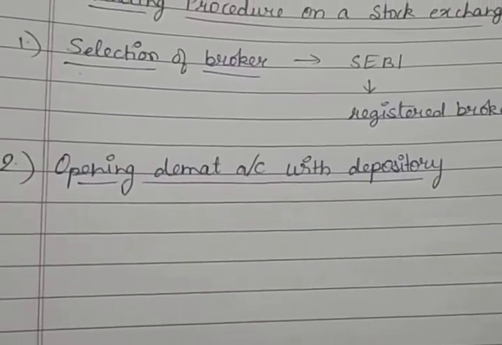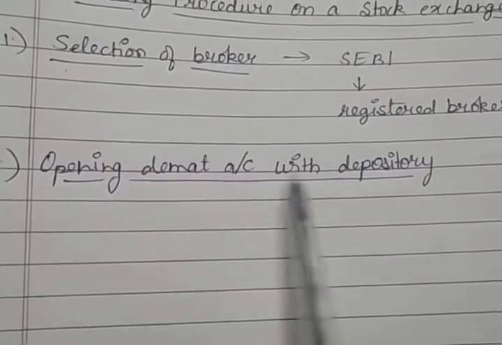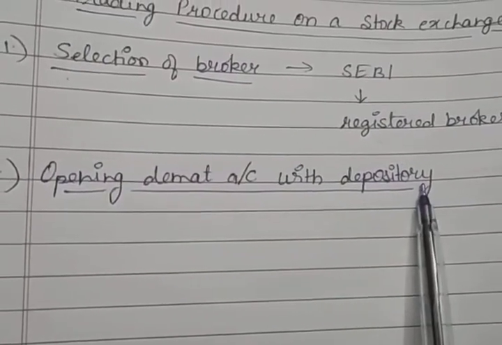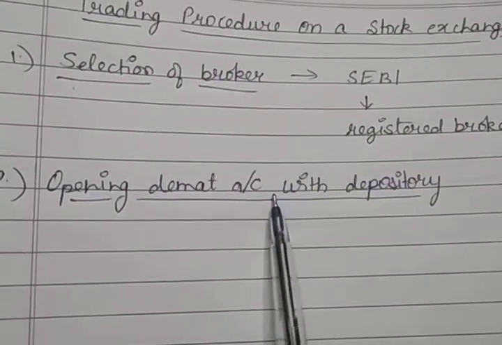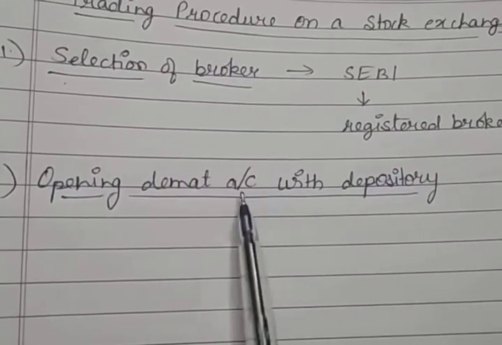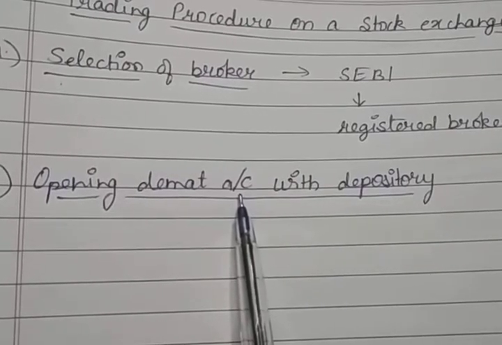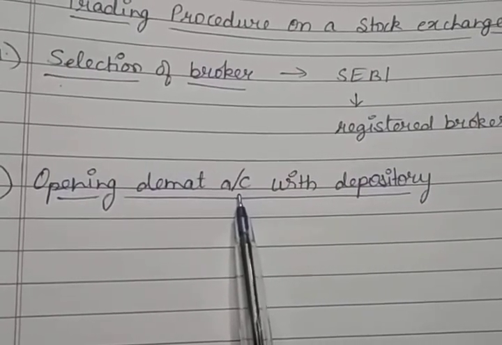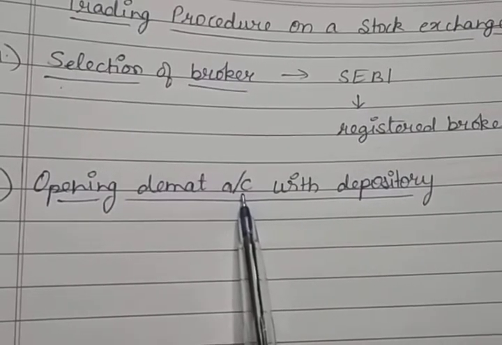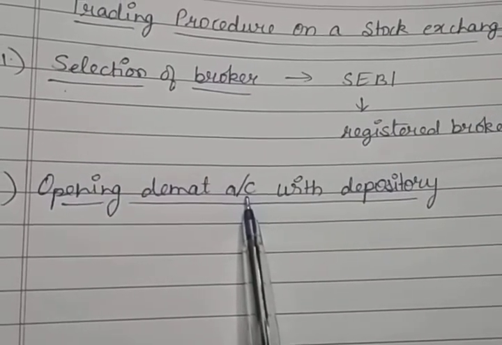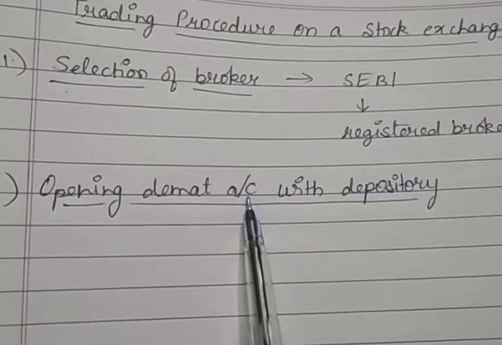Now the second step is opening a Demat account with a depository. Now first of all, understand what is a Demat account. Demat account, or you can say dematerialized account, or beneficial owner, that means BO. It refers to an account which an Indian citizen must open with the depository participant.